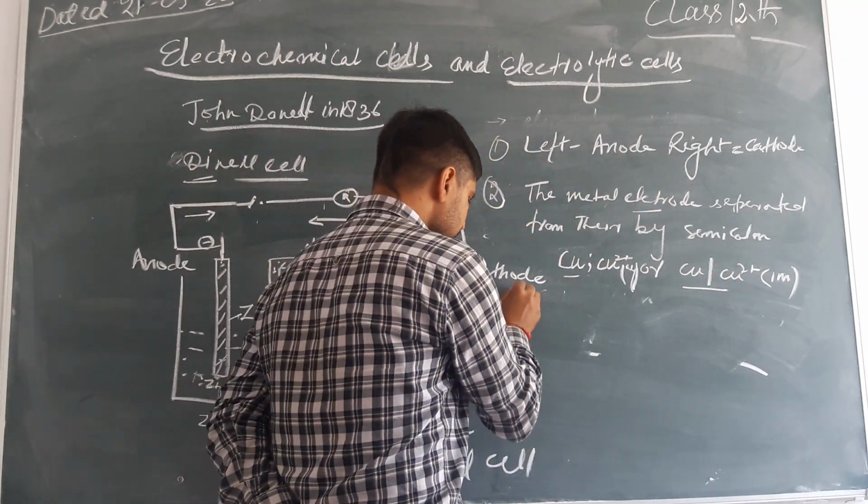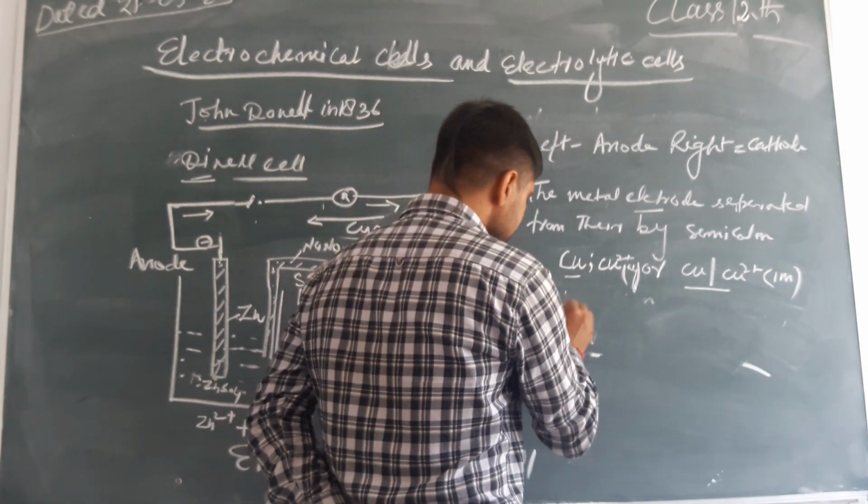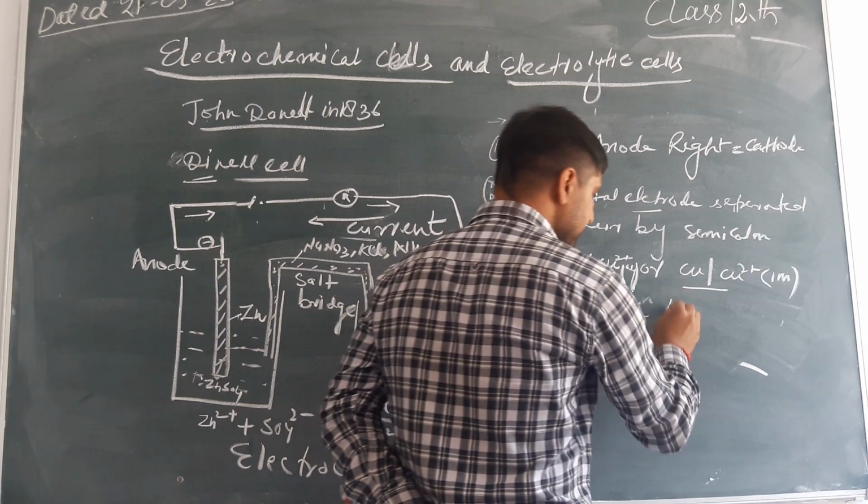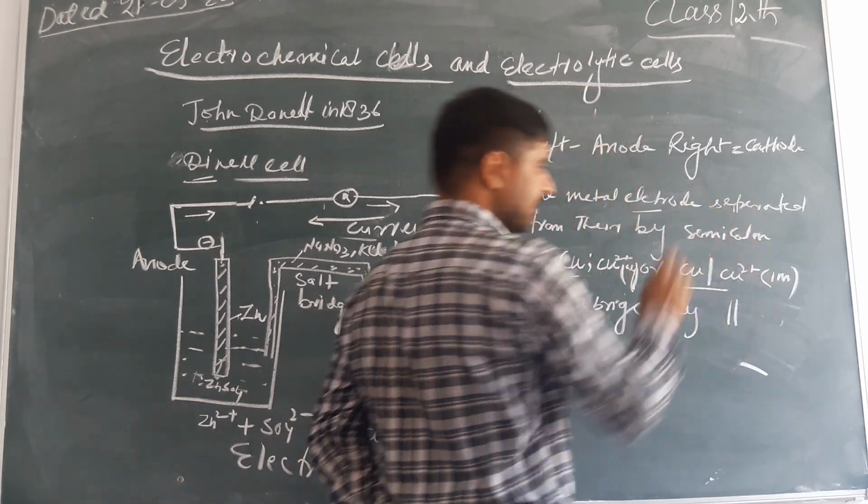Number 3, salt bridge. The salt bridge is represented by a double vertical line.